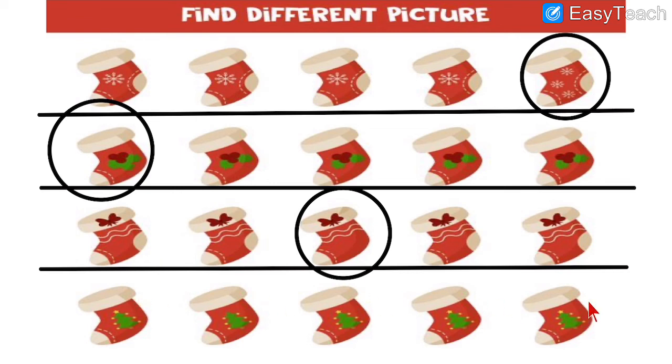In the last line, the image which is different is this one. Image number 2 is different, so we circle image number 2. And why is it different? As you can see over here, there is no decoration on the top of the tree. See, there is no decoration. And over here, everywhere the trees are decorated from the top. But here there is no decoration on the top of the tree.